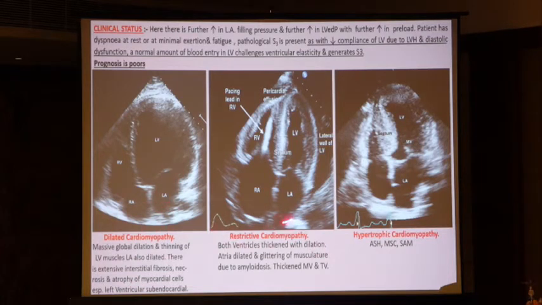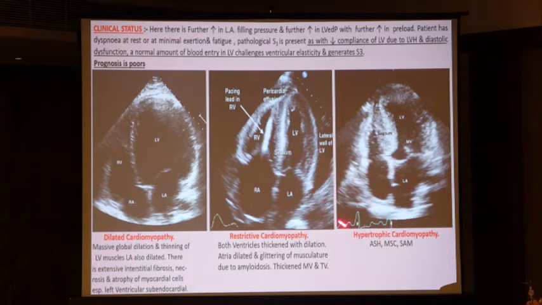Then restrictive cardiomyopathy. Here both ventricles are thickened, very thick and dilated, due to amyloidosis, with a thickened mitral wall and thickened tricuspid wall. Then the third pattern causing grade three is hypertrophic cardiomyopathy.